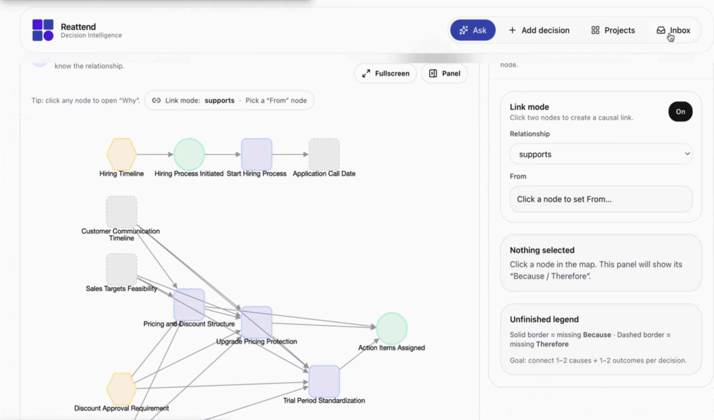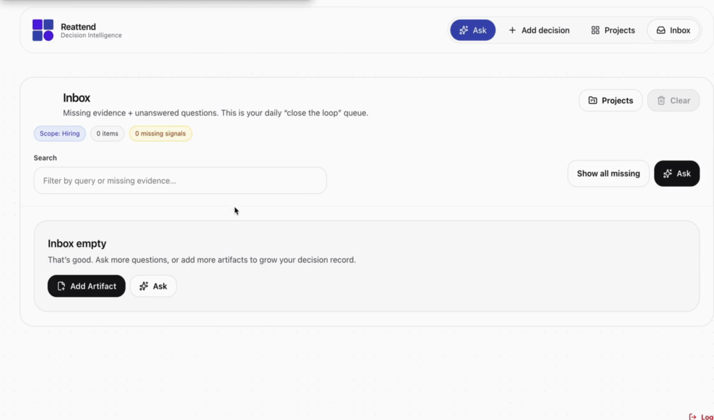The inbox is where unresolved gaps surface. Open questions, missing context, forgotten decisions, incomplete reasoning. It acts like a radar for organizational blind spots. As the system grows, teams continuously refine and enrich their memory instead of losing it.